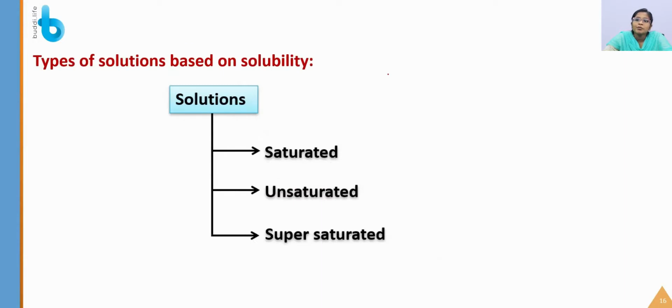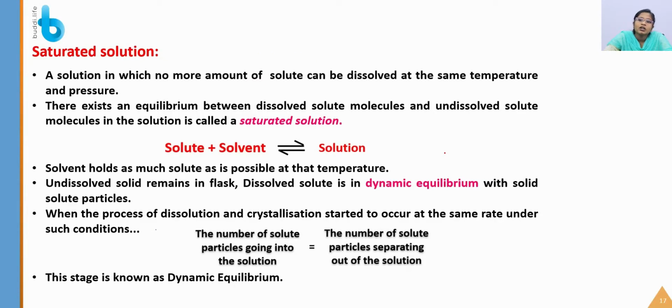So next is the types of solution based on solubility. The solutions can be classified into three types: saturated, unsaturated and supersaturated. First, what is a saturated solution? A solution in which no more solute can be dissolved at the same temperature and pressure. Imagine a glass of water in which you add two tablespoons of sugar. It gets dissolved. If you add more sugar to that solution, will it dissolve? No, it will settle down at the bottom.